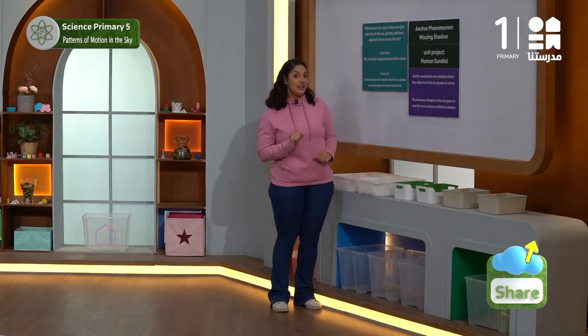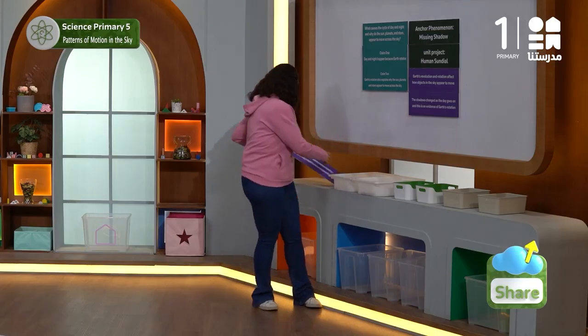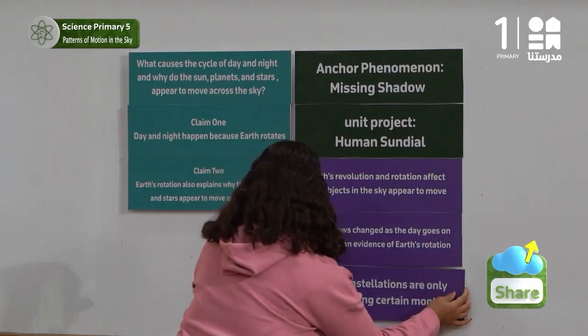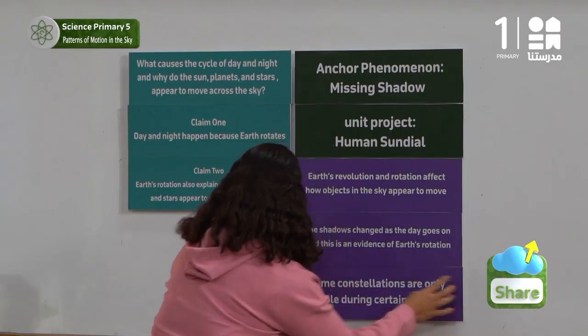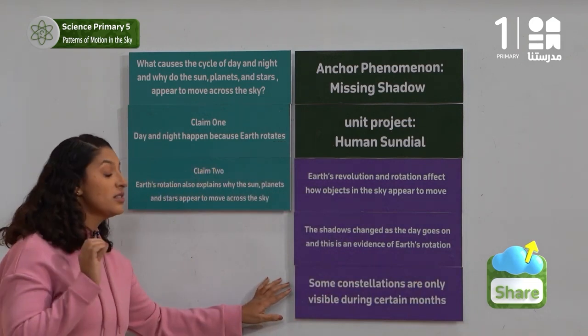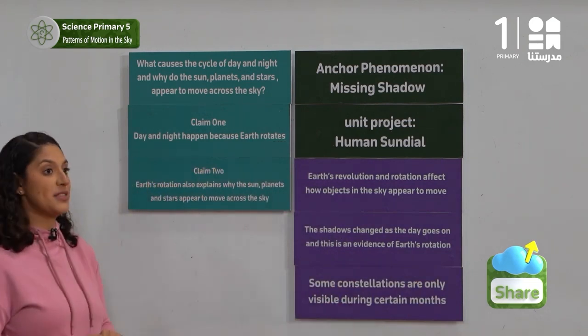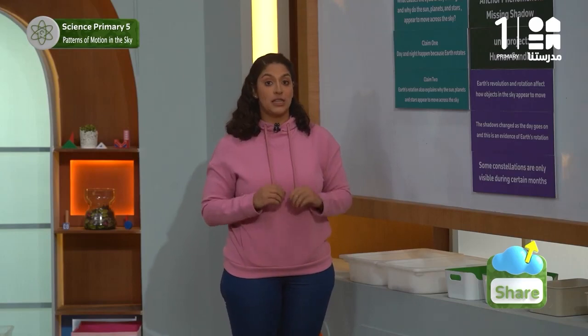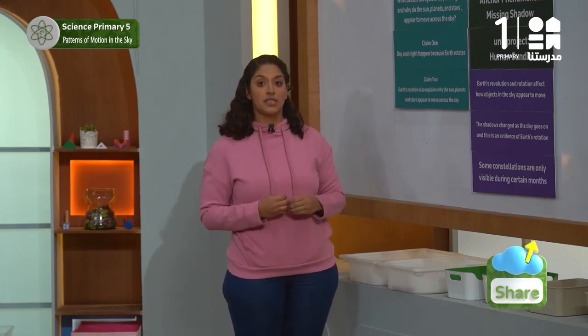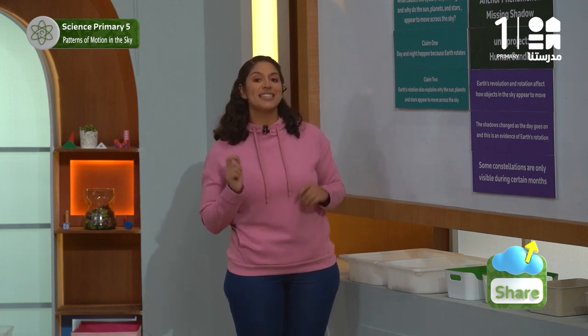As for the third evidence, some constellations are only visible during certain months. The last part in the model is the reasoning part. Take your time to organize your ideas, and when you finish, you will hear our classmates' reasoning.